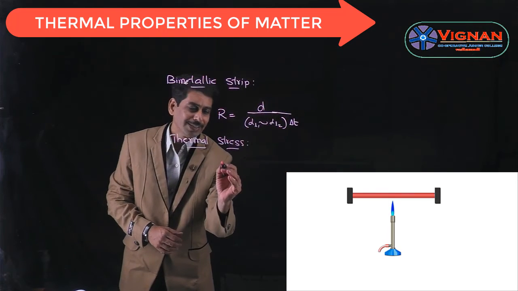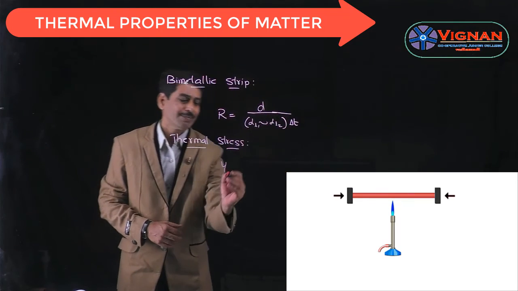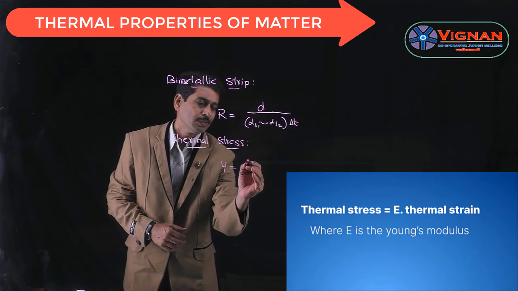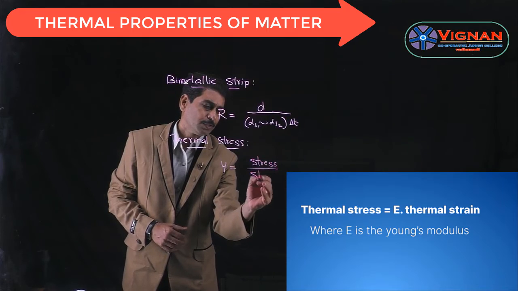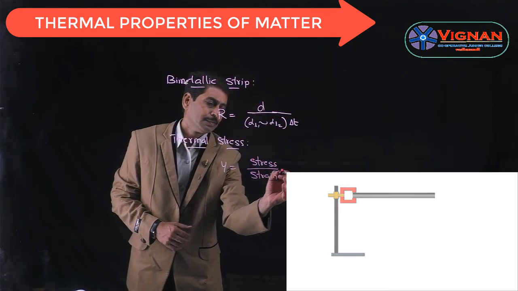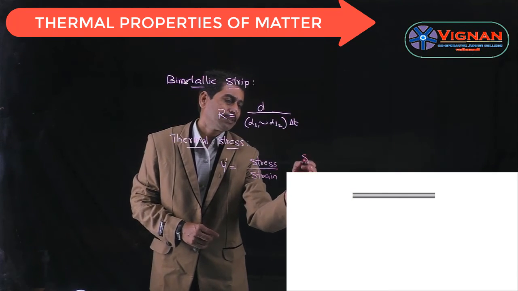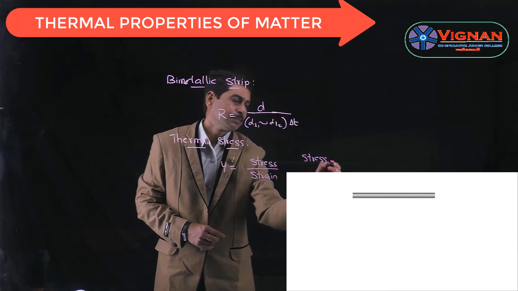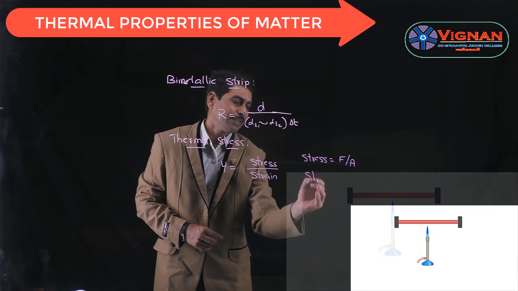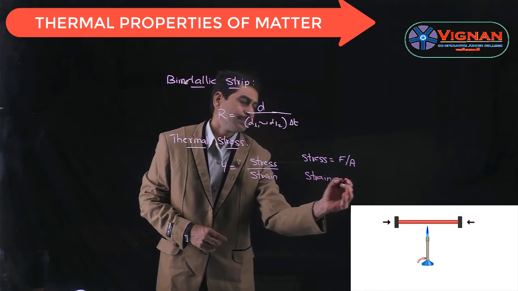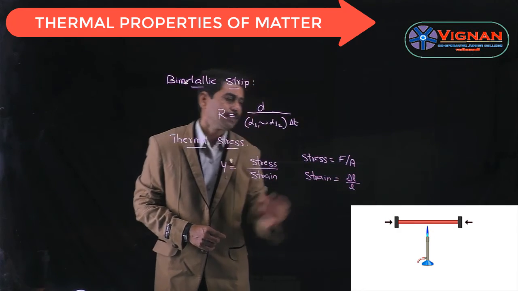And we know the Young's modulus is denoted by Y, which is given by Y is equal to longitudinal stress by longitudinal strain. The stress is nothing but the force acting per unit area, whereas the strain is given as the change in length by original length.